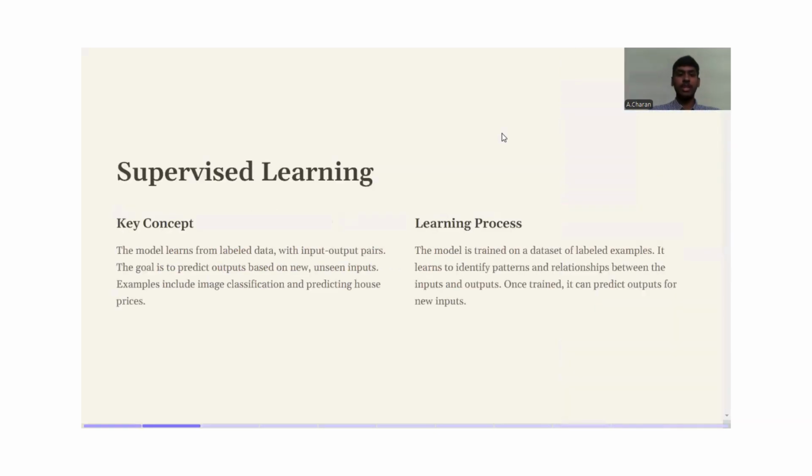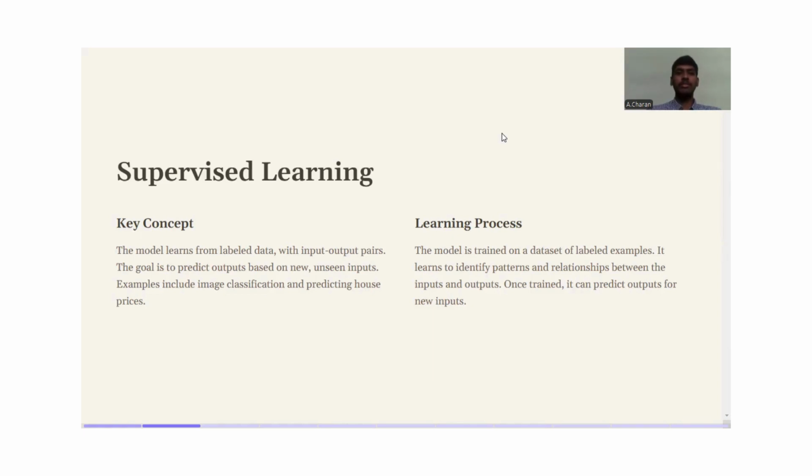First one would be supervised learning. Here, the model learns from labeled data with a set of input-output pairs. The goal is to predict the output or a new class label based on the input given, and the model gets trained from previous inputs. Example, predicting house prices. The learning process is as follows. The model is trained on a data set of labeled examples. That is, first the model is trained based on some set of inputs and outputs, and it learns to identify patterns and relationships between the inputs and outputs. Once trained, it can predict the outputs for new inputs.